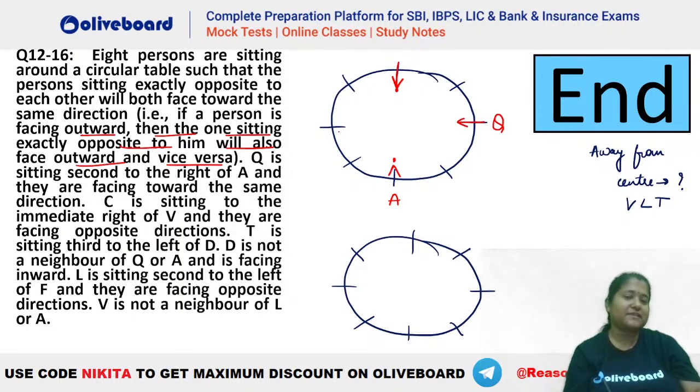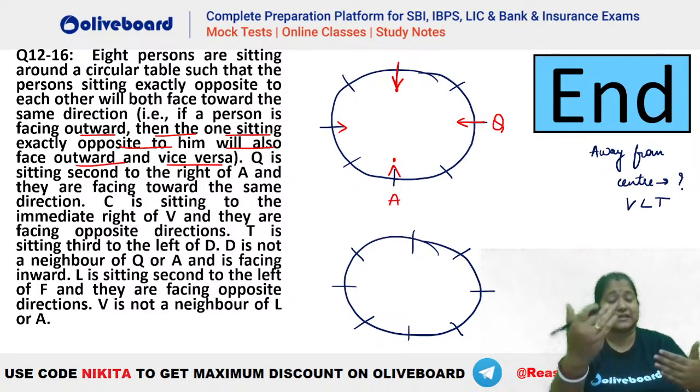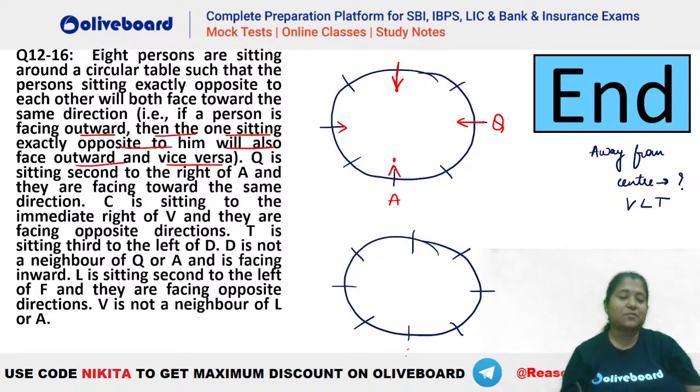That means Q will be facing the center and this person also will be facing the center here. Why? Because people who are facing opposite directions, that is seated opposite to each other, they are facing the same direction here.